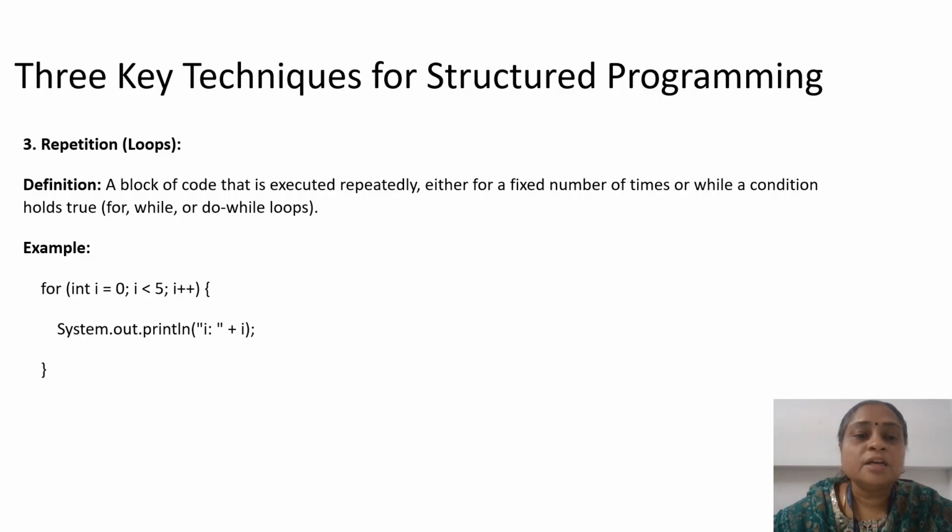The third technique is the repetition technique, what we call the loop technique, right? Repetition means a block of code that is executed repeatedly, either for a fixed number of times or for a condition. We all know how for, while and do-while loops work. If you want to execute the same statement multiple times, for example to read the records of students and process the marks of each and every student, we will go for a for loop, while loop or do-while loop, right? These types of statements come under repetition.